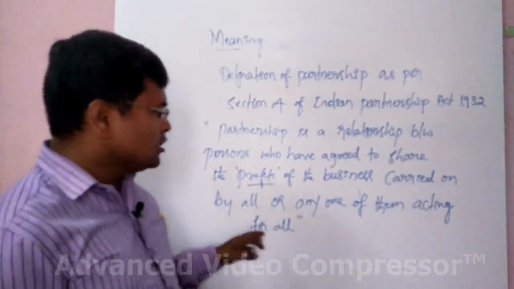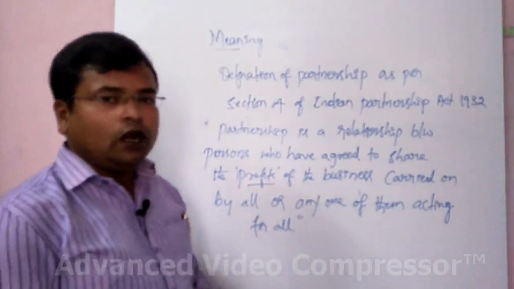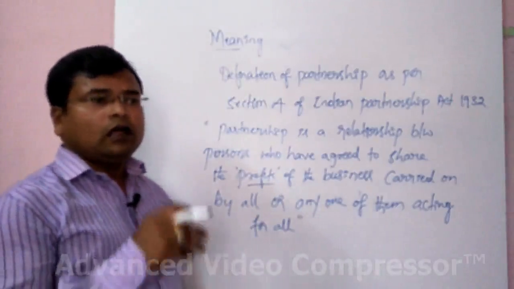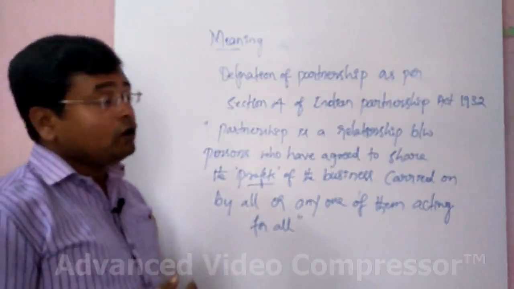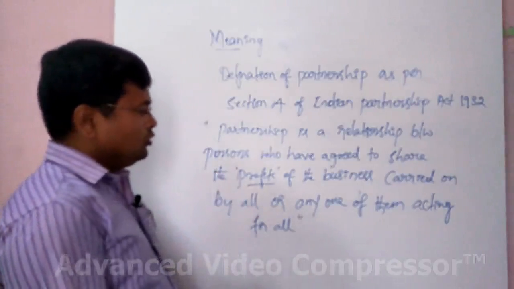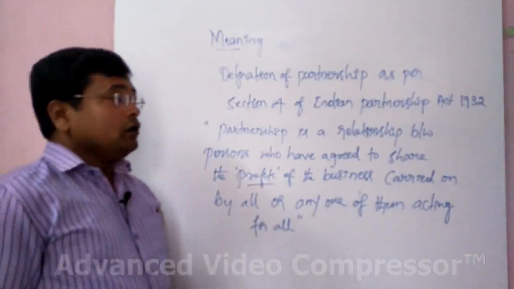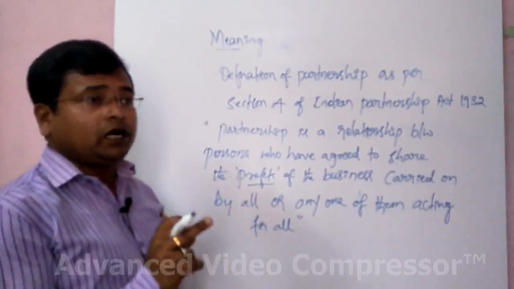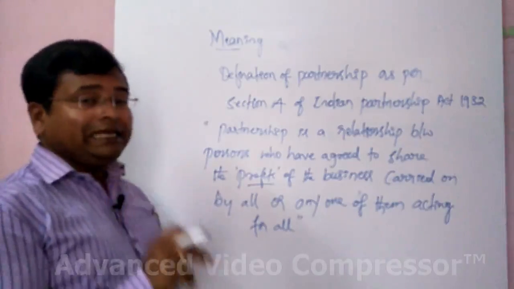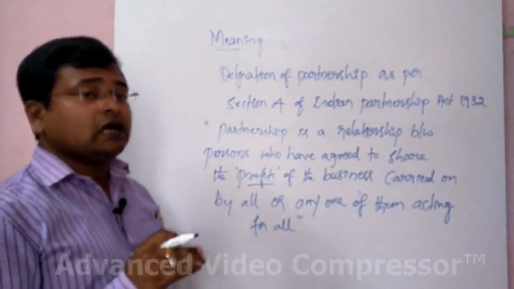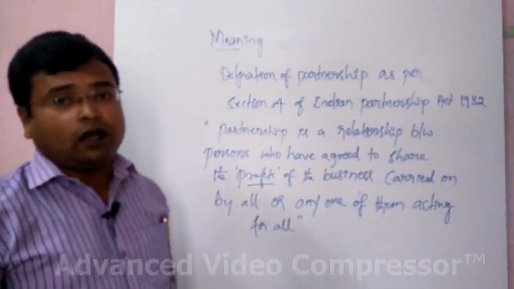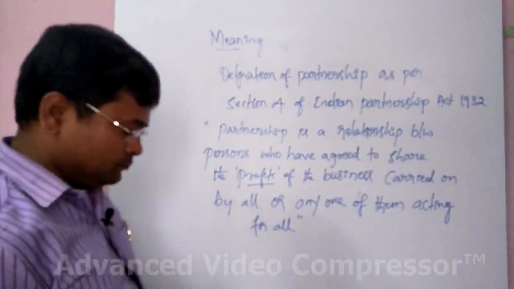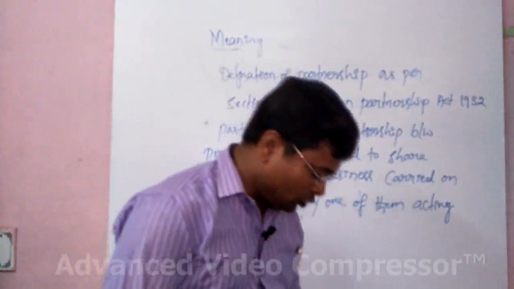They can carry on this business, or sometimes if it is not possible, any one of them acting for all. For example, there are 4 partners. All 4 partners may come to carry on that business or sometimes not. But on behalf of all the partners, there may be one partner among them, and he can run the business on behalf of all the partners. So this is the exact meaning of partnership. Let us move on to the next topic.